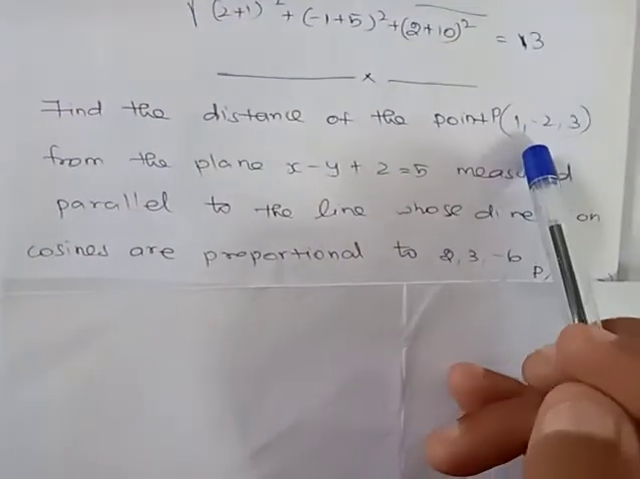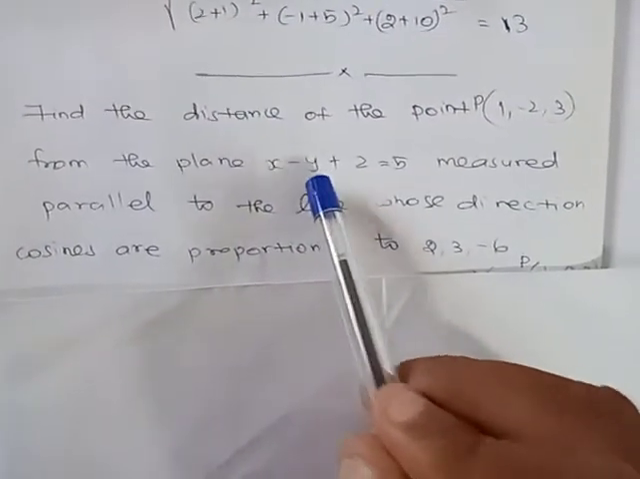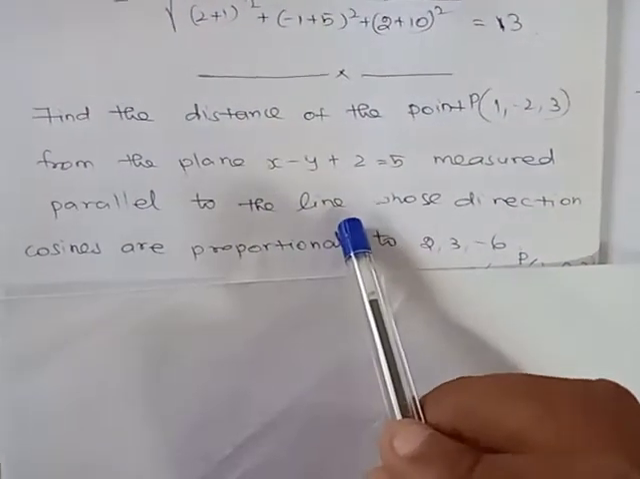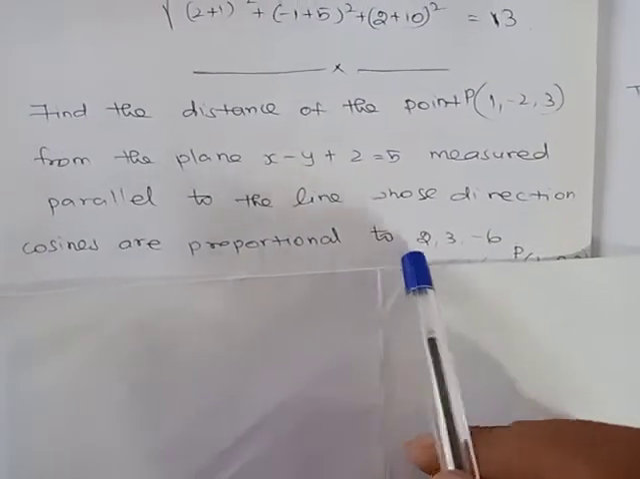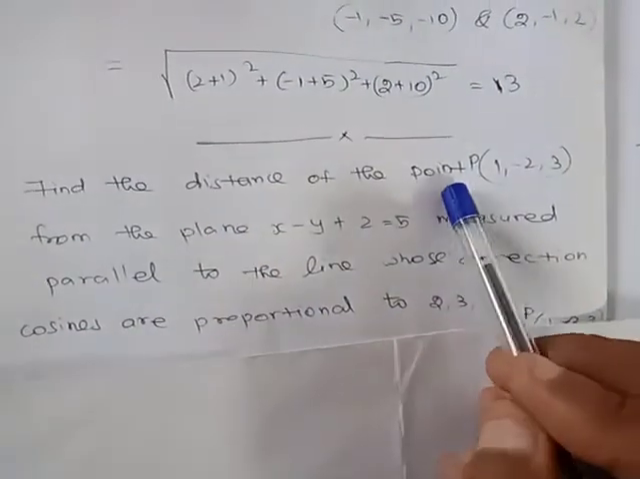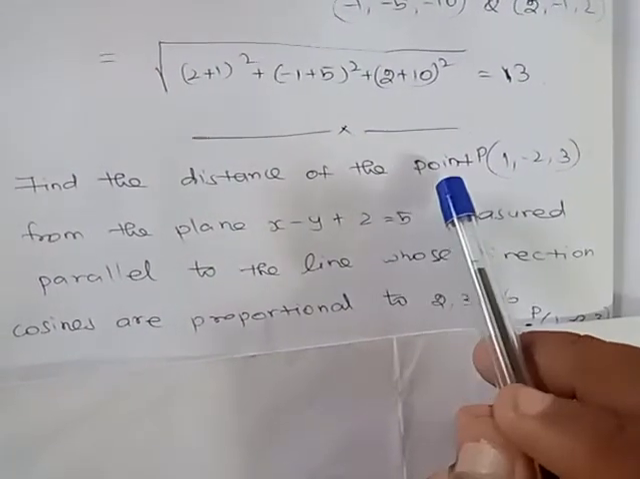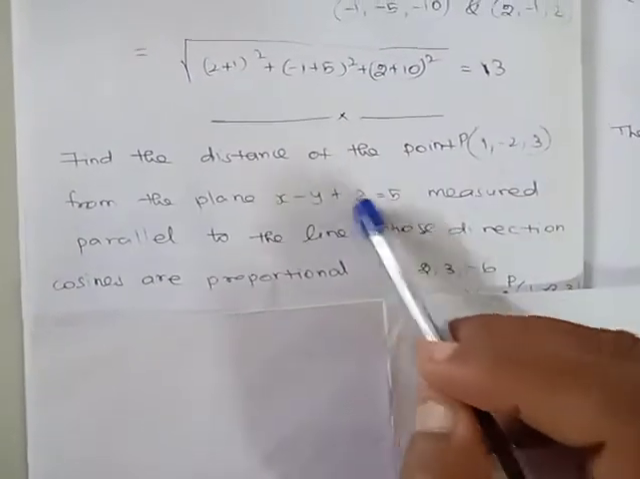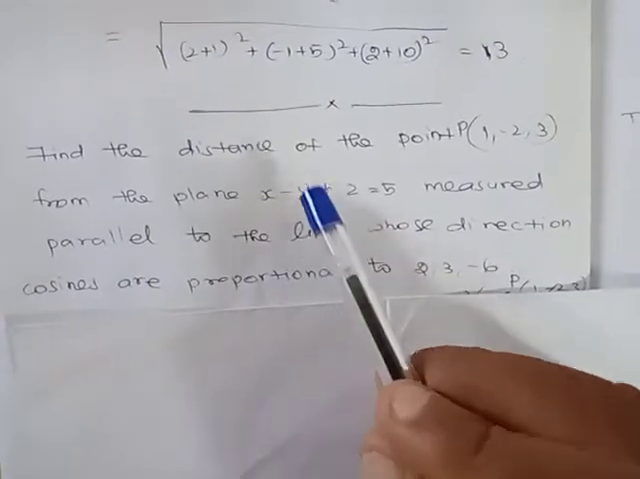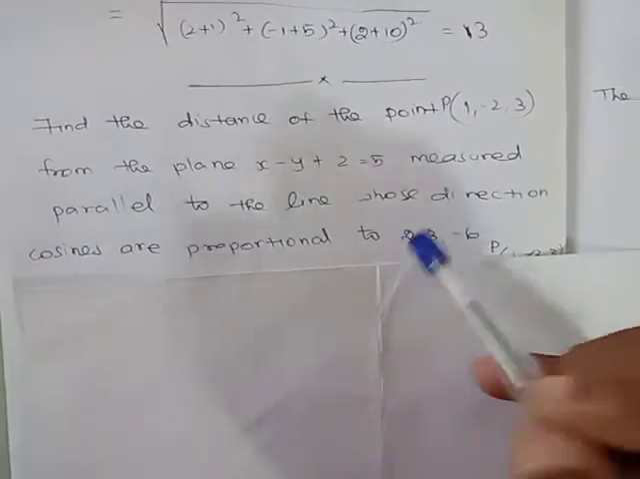Find the distance between the point P (1, -2, 3) and the plane x - y + z = 5, measured parallel to the line whose direction cosines are proportional to 2, 3, -6. Normally, when we want to find the distance between a point and a plane, we can apply the distance formula. But here it cannot be applied because the distance should be measured parallel to this direction cosine.